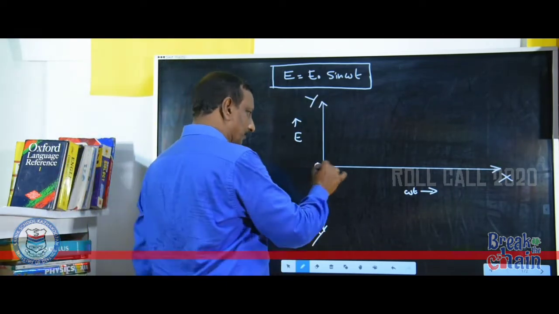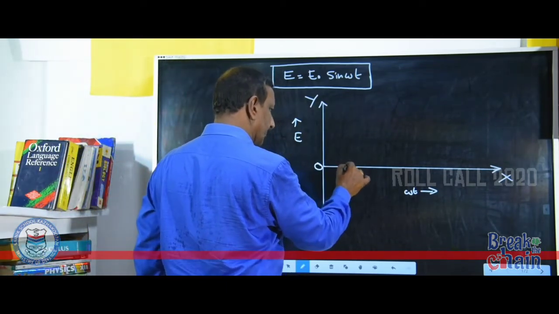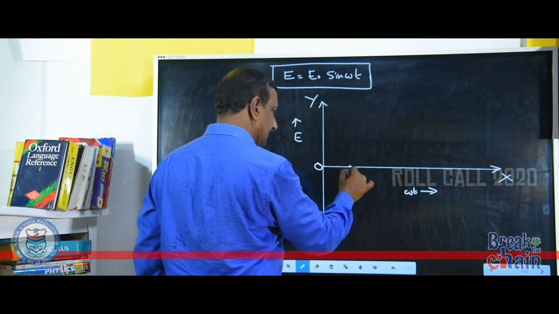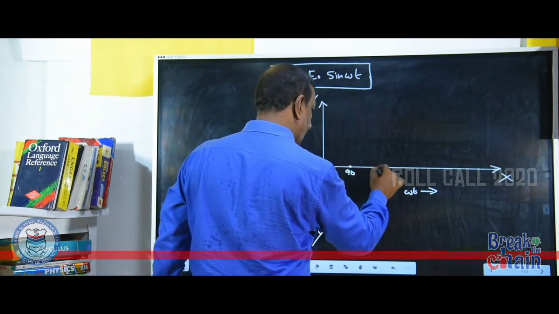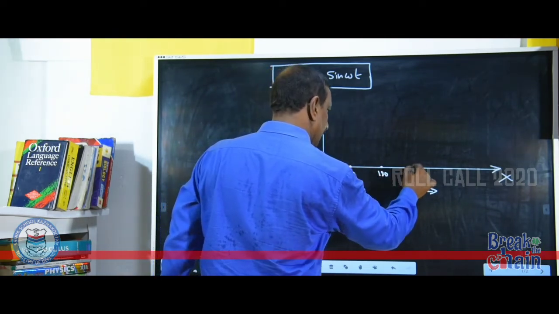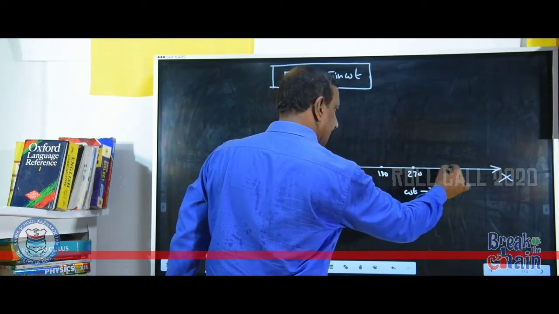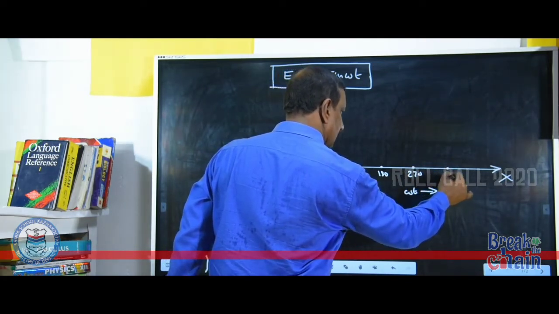Suppose this is 0, let this be 90, 180, 270, 360.